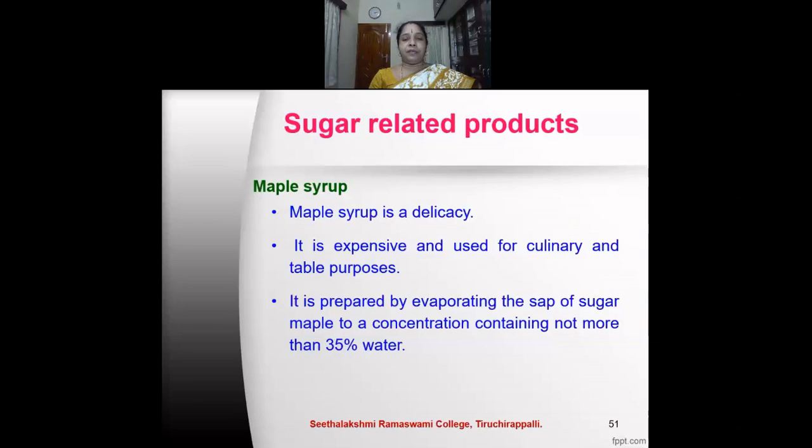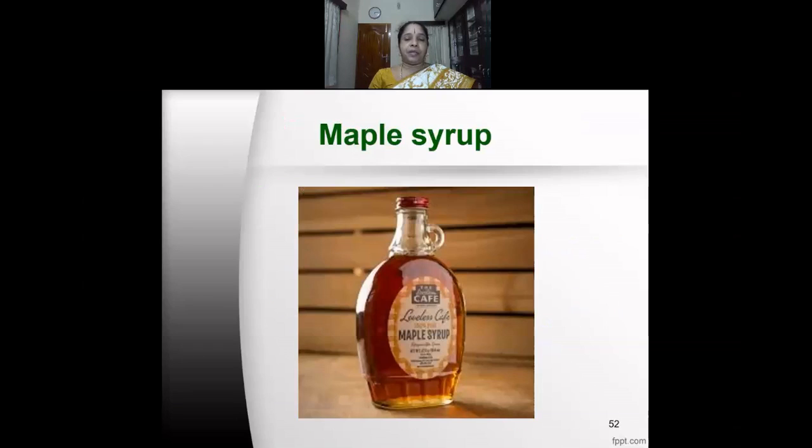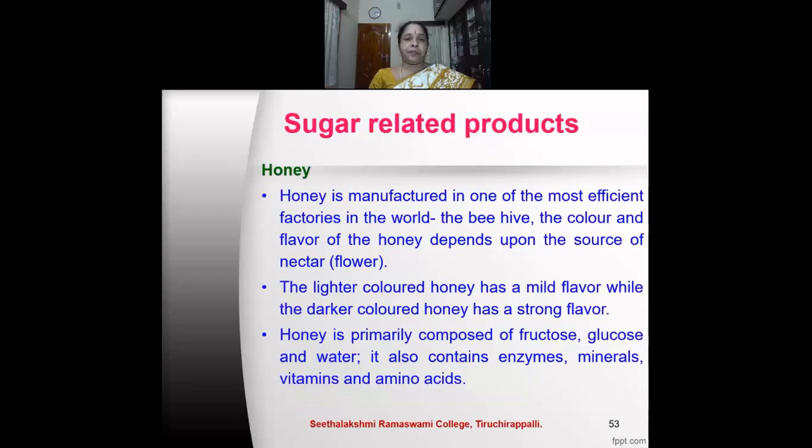Maple syrup is a delicacy. It is expensive and is used for culinary and table purposes. It is prepared by evaporating the sap of sugar maple to a concentration containing not more than 35% water. The juice of the maple is taken, and from this the maple syrup is prepared. This is the maple syrup.